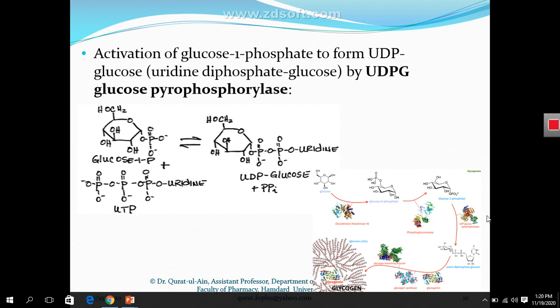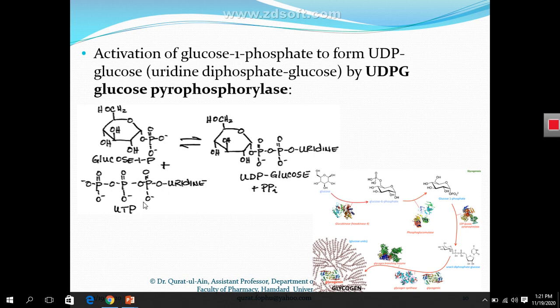Actually you cannot see here the substrate of this enzyme, that is uridine triphosphate, the source from which the phosphate group is transferred.